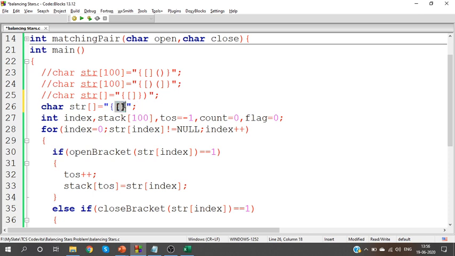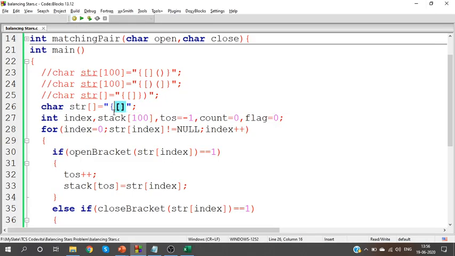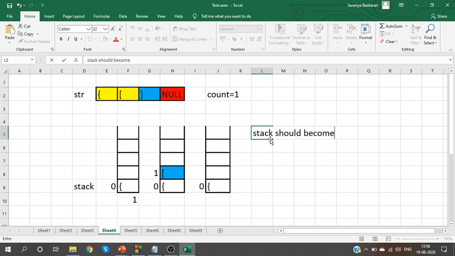I have unbalanced brackets, one balanced pair, but our result will be balanced pair of brackets. Do you understand? Our program fails for this test case. Why? Because I'm not checking whether I have an extra open bracket. If you have completed your process, stack should become empty. No open brackets should be left in the stack.